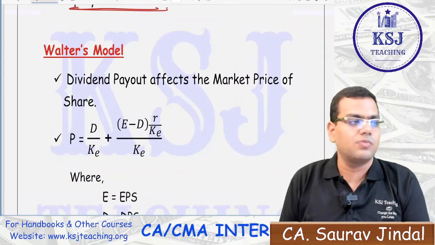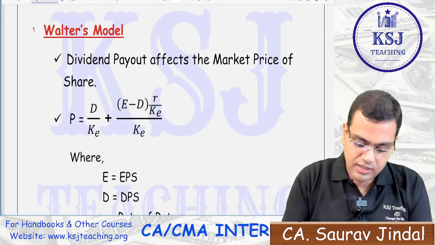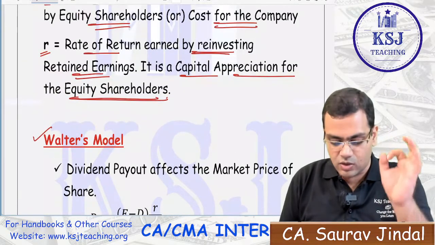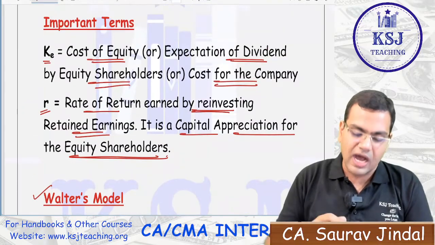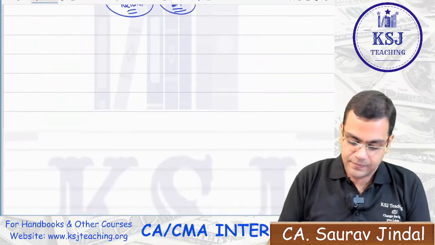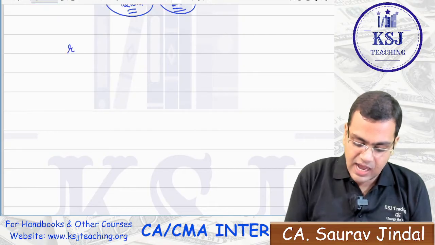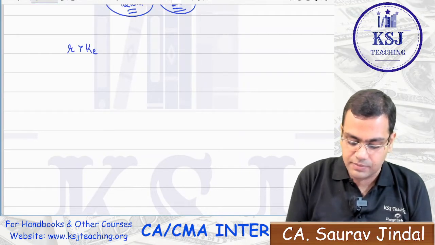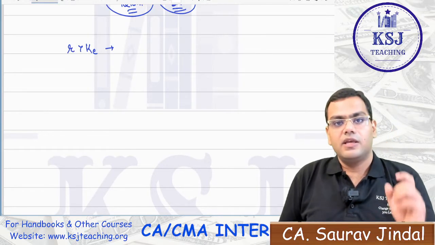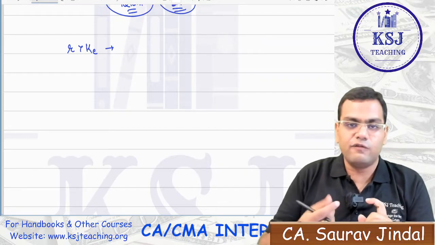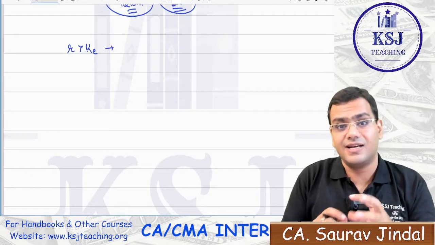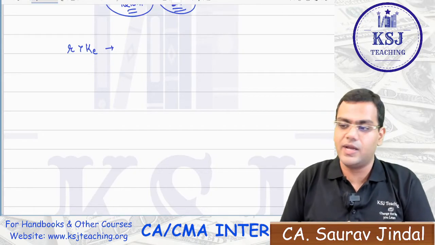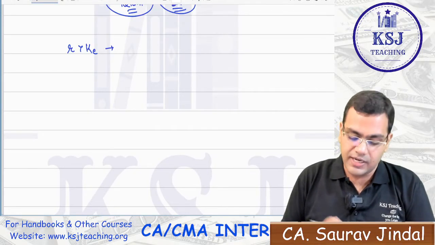So there were various models. The one is the Walter's model, right? In every model, okay, listen, before we move on to the models, one very important thing, sir, related to R and KE. Now, if I say this R is greater than KE, what should be done, sir? If you retain the money, the rate of return on that reinvestment of the retained earnings is higher than the dividends that you might be getting straight away, what should be done?